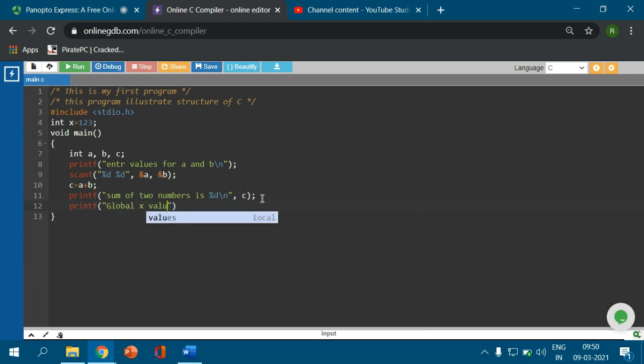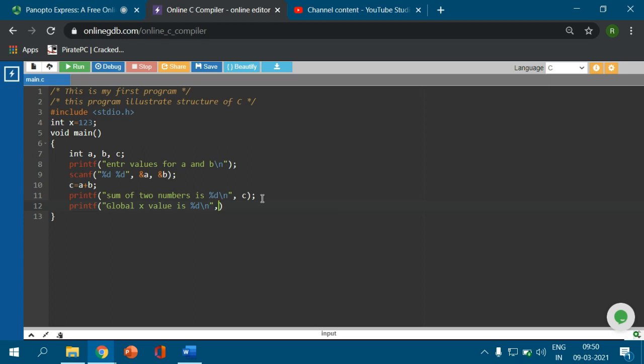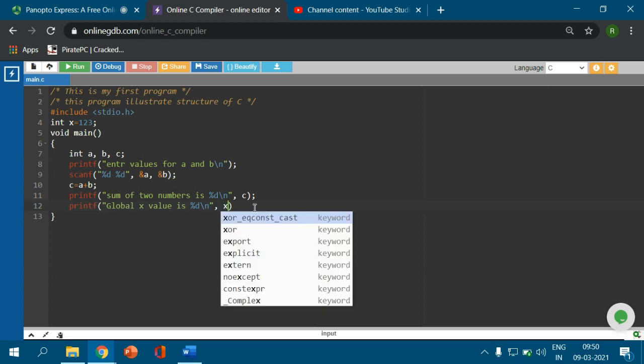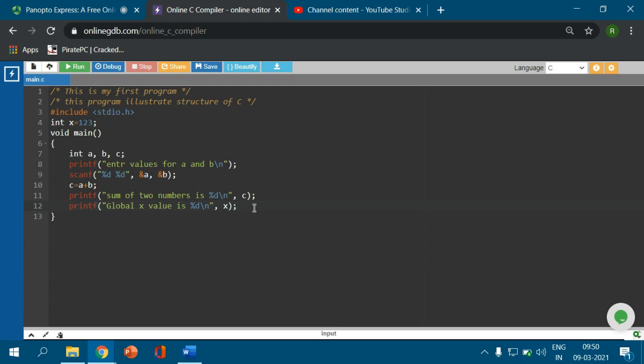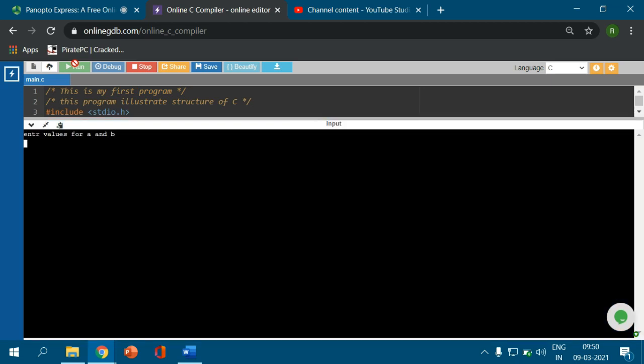Global x value is %d, because x is also the integer type. And x, and I will close the instruction by keeping the semicolon. Once again I run this one. Enter a and b value. The a value equal to 56 and b value equal to 55 I have given. The sum of a and b value is 111, and the global x value is 123.